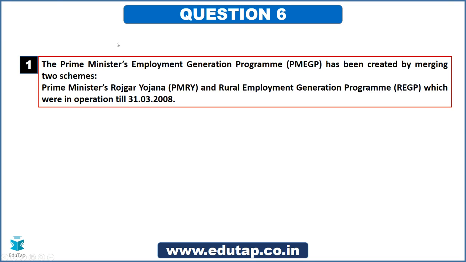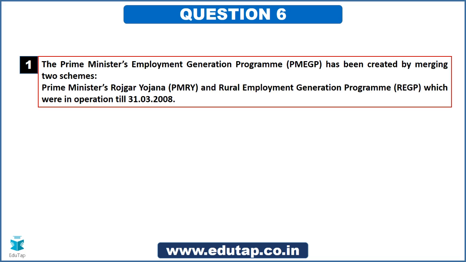One other important piece of information. Prime Minister's Rozgar Yojana and the Rural Employment Generation Program were clubbed together, and these were separately in operation till 31st of March 2008. After that, this particular scheme came into existence, that is PMEGP. So guys, if I ask you which is the financial year in which this particular scheme was established, you would say 2008-9. It started off on 1st of April 2008. So note this down as well. 2008-9, do not forget about this, right?